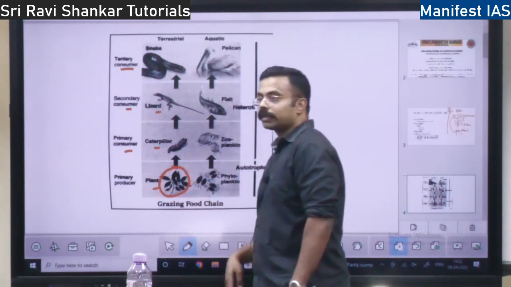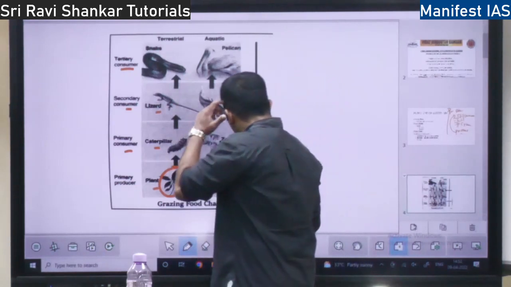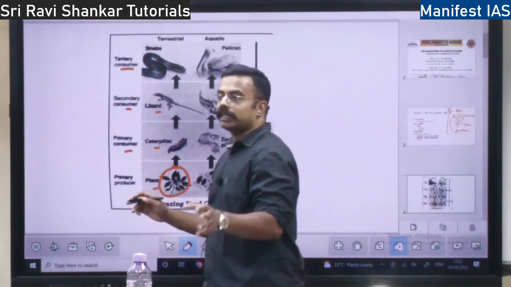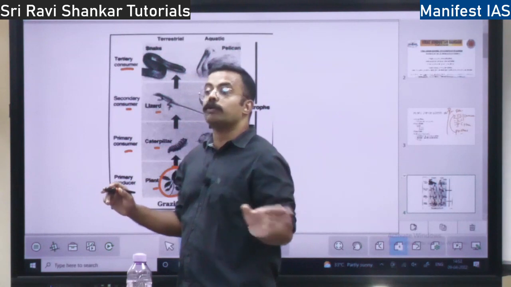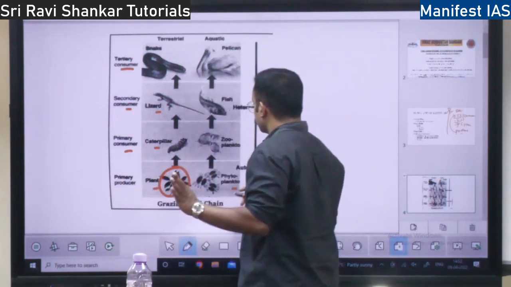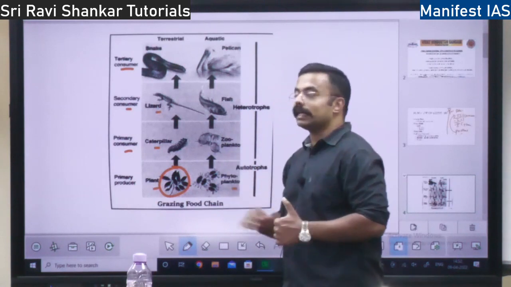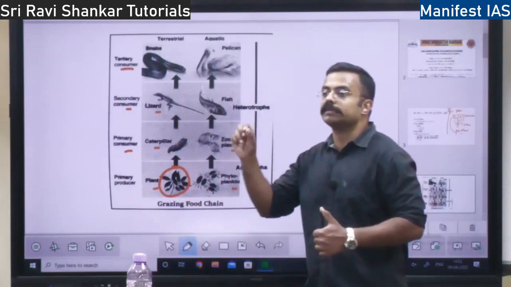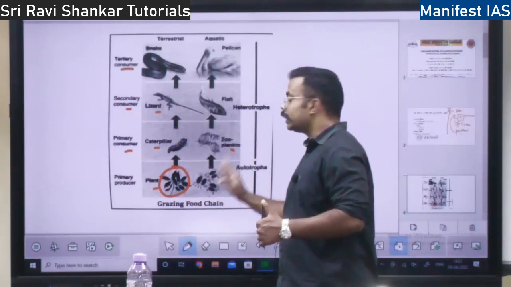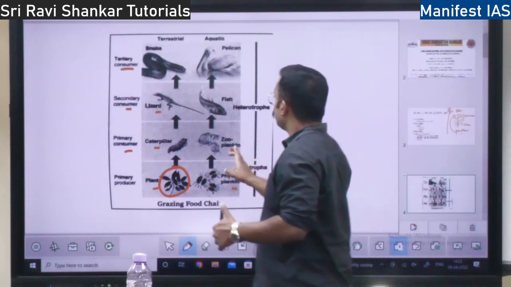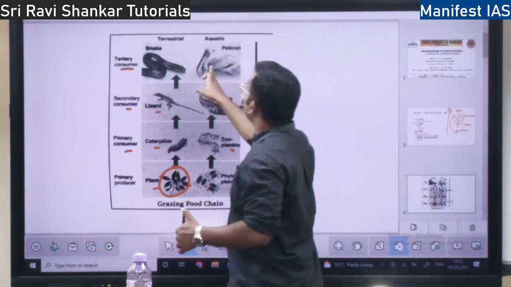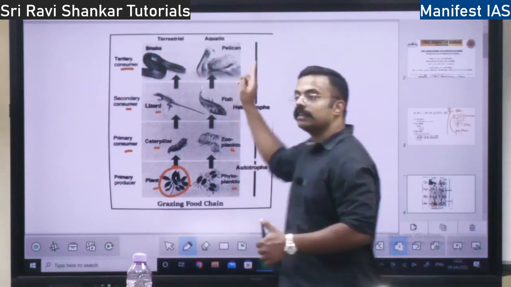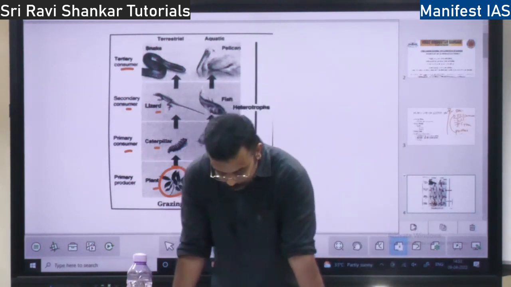Grazing means where there is grass, plants and grasses. In the aquatic ecosystem, that is, in water, whatever the plant on land, if it is in the water, it is called phytoplankton. Phytoplankton are the plants within the water. That is eaten by zooplankton, animals. On land we call them animals; if it is under the water, small organisms, it is called zooplankton. Zooplankton eat the phytoplankton. Zooplankton are eaten by fish, and fish is eaten by pelicans and so on, right? So here also this is the autotroph, this is the heterotroph. So this is the food chain in the aquatic ecosystem.